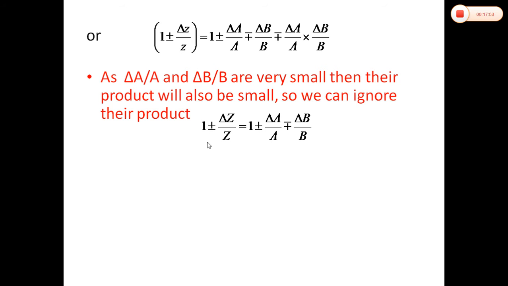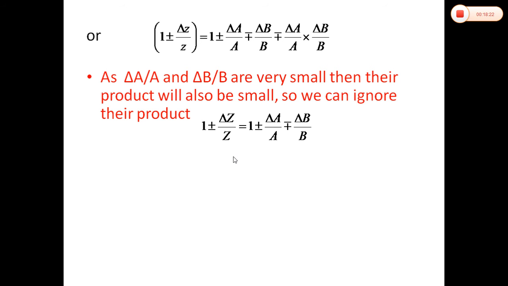Again students, 1 cancels, and the relative error in the measurement of z, delta z over z, again has 4 sets of values. Taking delta A over A and delta B upon B both positive sign, both negative sign, first delta A over A negative sign and second positive sign, or delta A upon A positive sign and delta B upon B negative sign. So these are the 4 sets of values.